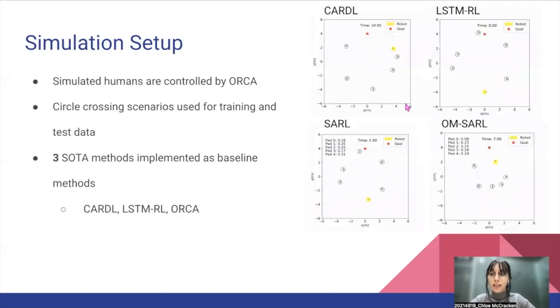So the simulations conducted were used with circle crossings where the human agents were trained with ORCA. All humans were randomly placed on a circle with a radius of 4 meters and their goal positions were on the opposite side of the circle. To evaluate their models, SARL and OM-SARL, they implemented 3 state-of-the-art methods to use as a baseline.